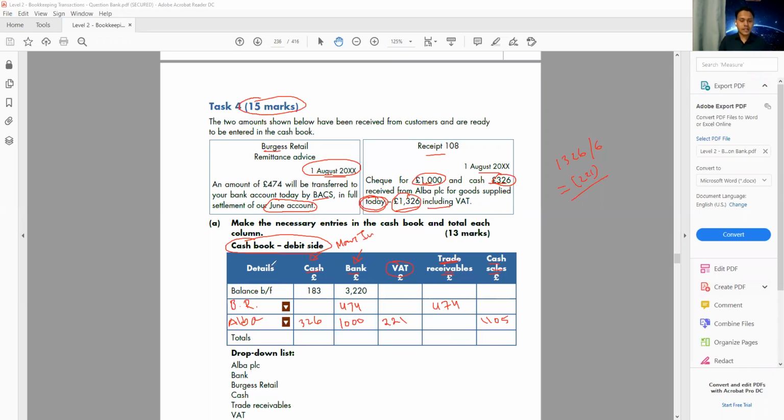Now we need to add all these columns. So let's add the cash column. Always when you add the cash column, make sure you take the opening balance as well. Always take the opening balance. So here 183 plus 326, that is 509. Then we have 3,220 plus 474 plus 1,000. That is 4,694.